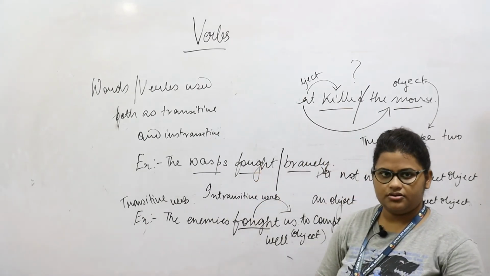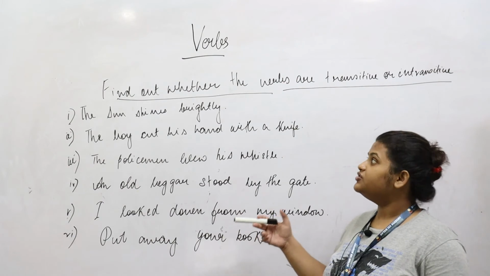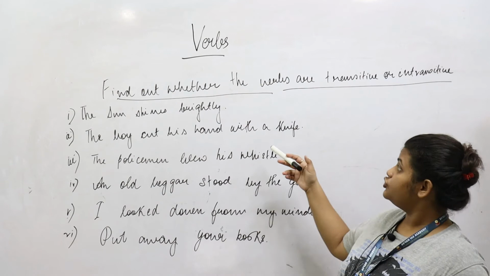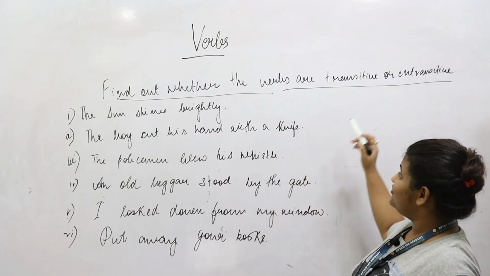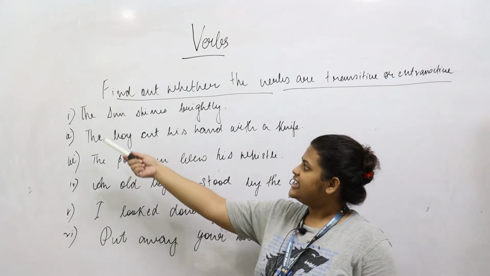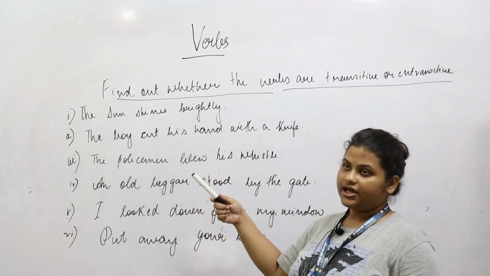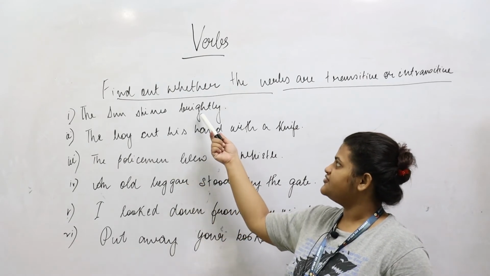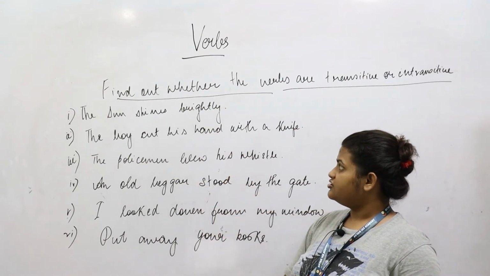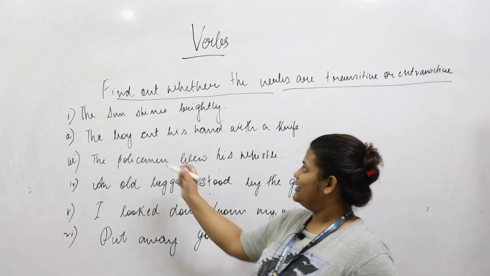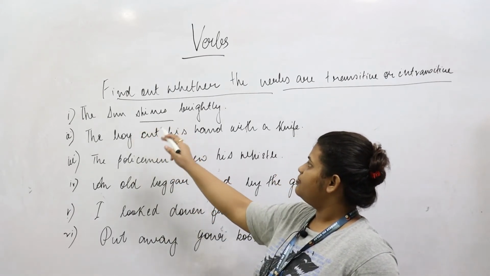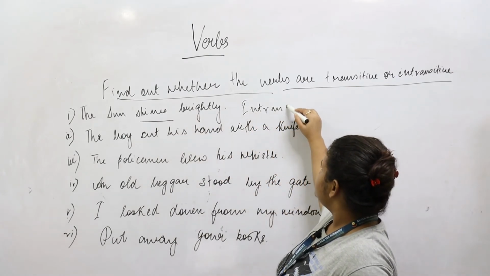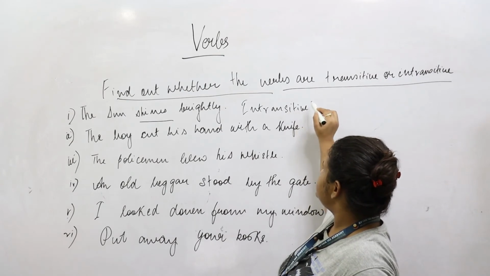meaning of the verb. So as we were discussing the transitive and intransitive verb, from these examples, let us quickly find out which are the transitive or the intransitive verbs. In the first sentence, the sun shines brightly. Some of you might have understood whether this is a transitive or an intransitive verb. So here, the sun shines brightly. Here shines is the verb and it is an intransitive verb because it does not need an object to complete the meaning of the sentence.